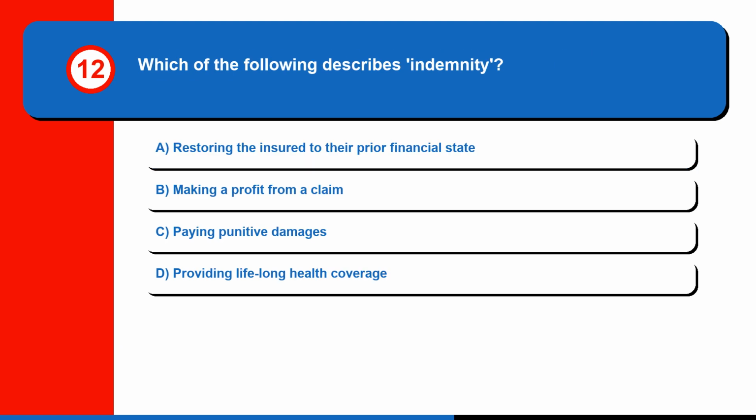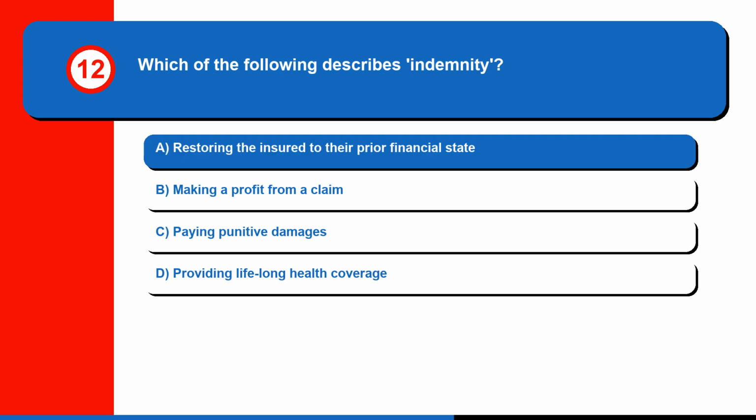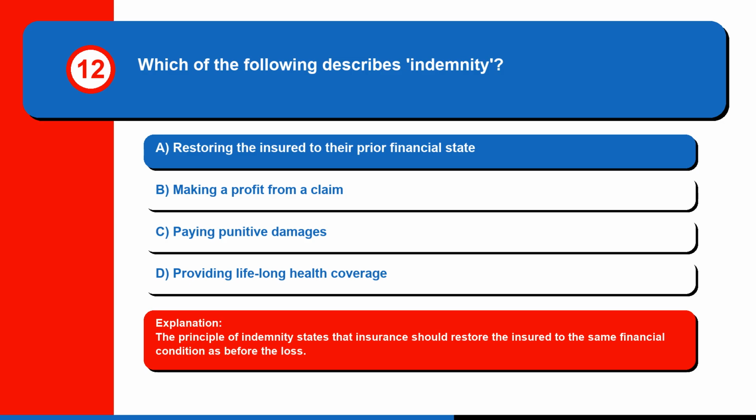Question 12. Which of the following describes indemnity? A. Restoring the insured to their prior financial state. B. Making a profit from a claim. C. Paying punitive damages. Or D. Providing lifelong health coverage. The correct answer is A. Restoring the insured to their prior financial state. The principle of indemnity states that insurance should restore the insured to the same financial condition as before the loss.